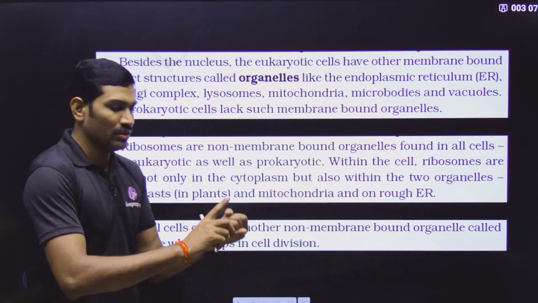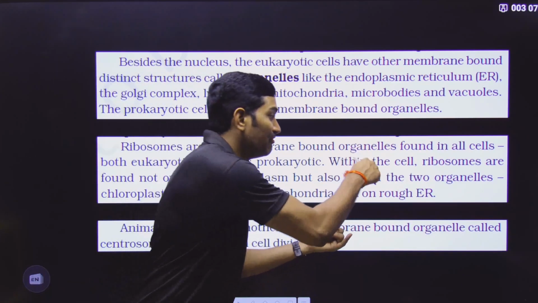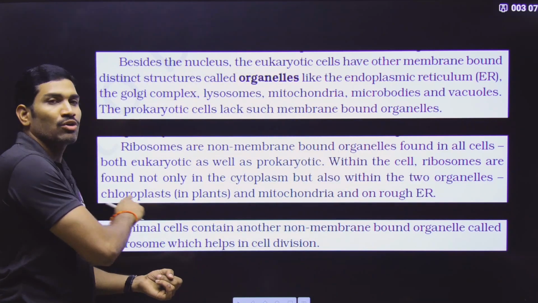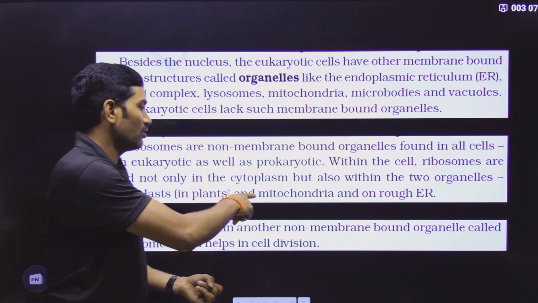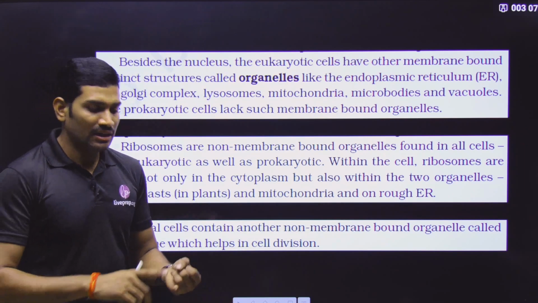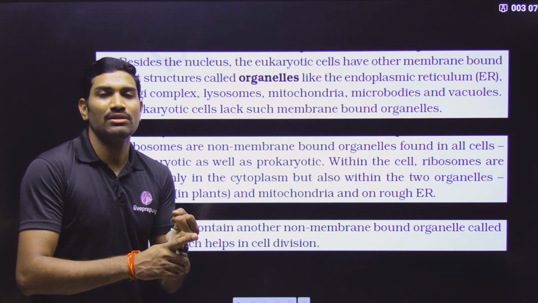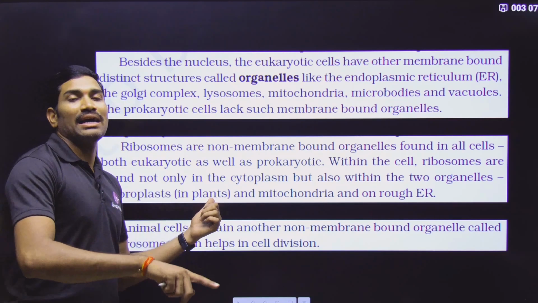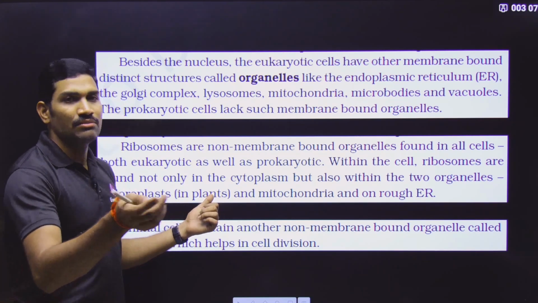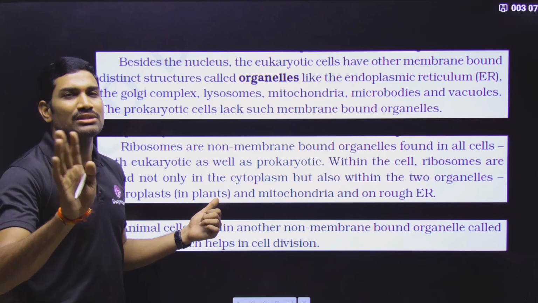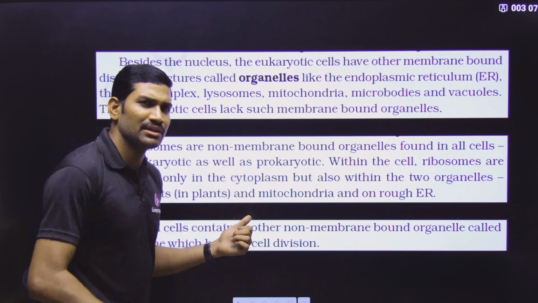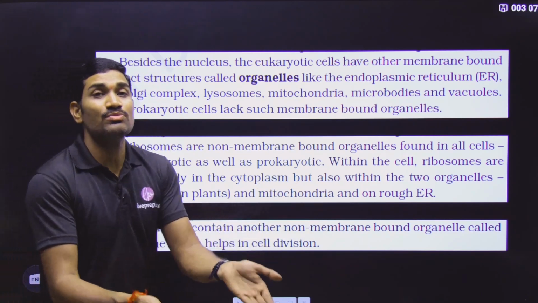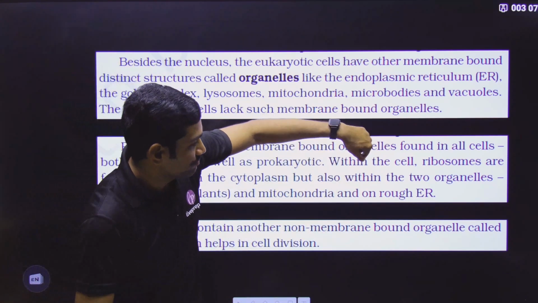Where are they present? First one is cytoplasm. Next one, within. Within means inside. Inside what? Two organelles: chloroplast, which is a plastid, and also mitochondria. Inside the chloroplast, inside the mitochondria. Are chloroplasts present in all the eukaryotes? No, they are present in plants and also in some euglenoids. Euglenoids actually come under protists; anyhow, in a separate lecture we will study about this. So chloroplasts and mitochondria have the ribosomes inside, within.